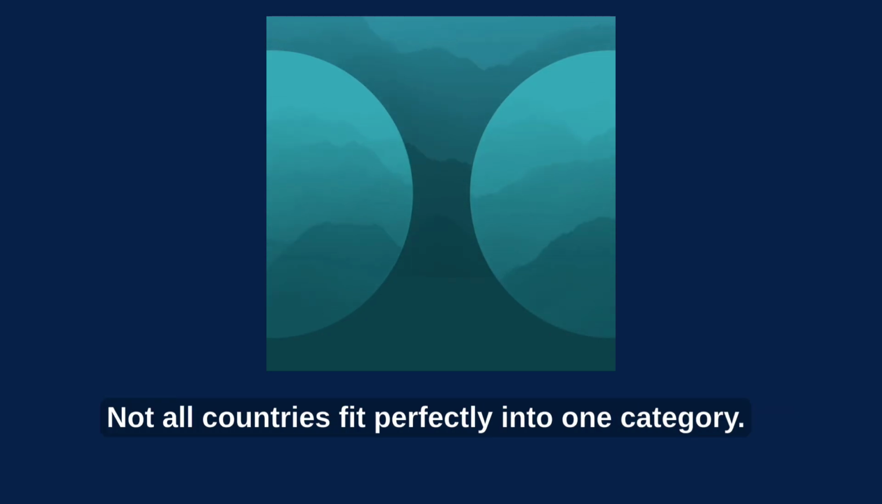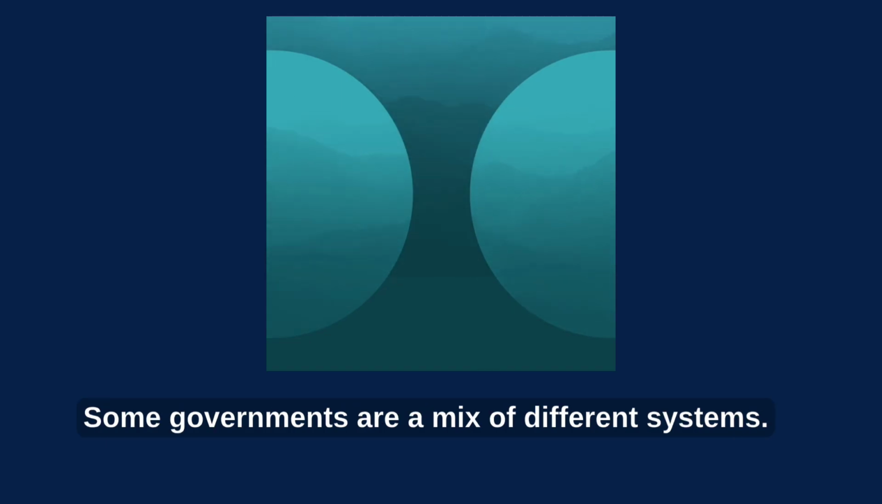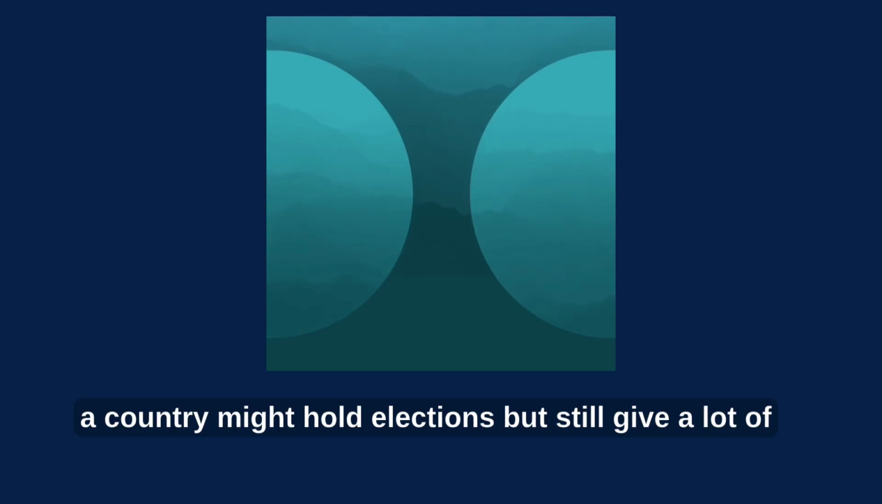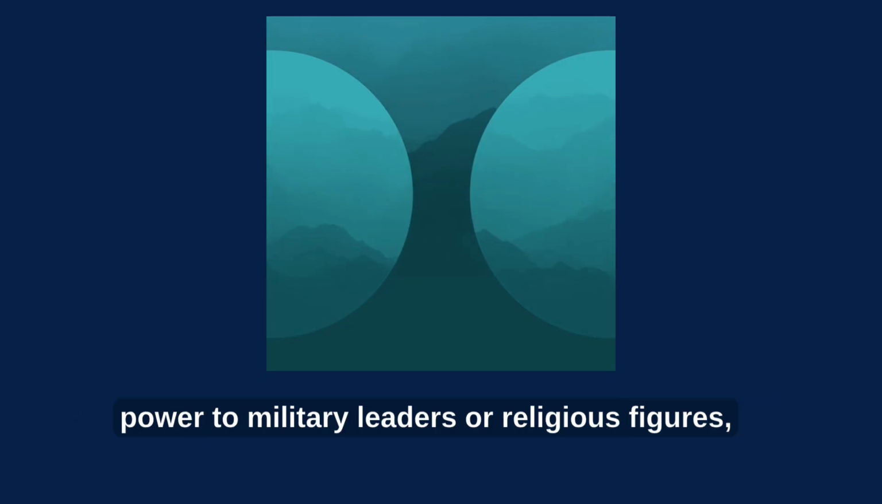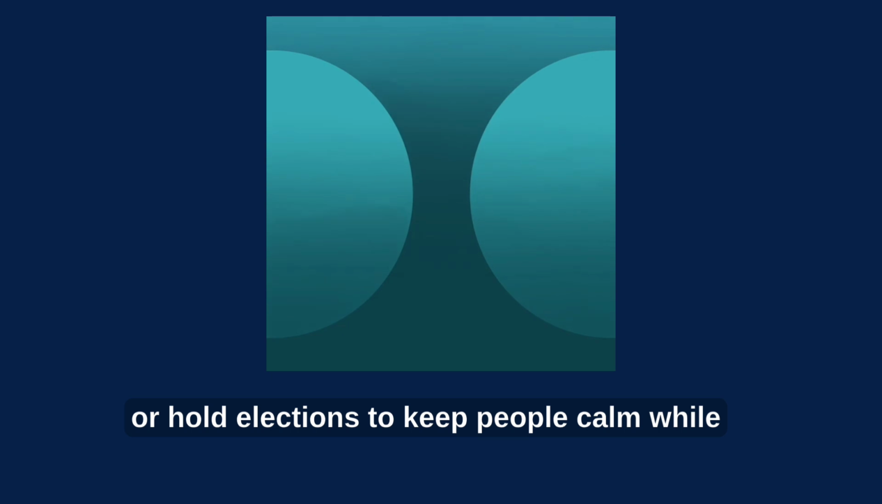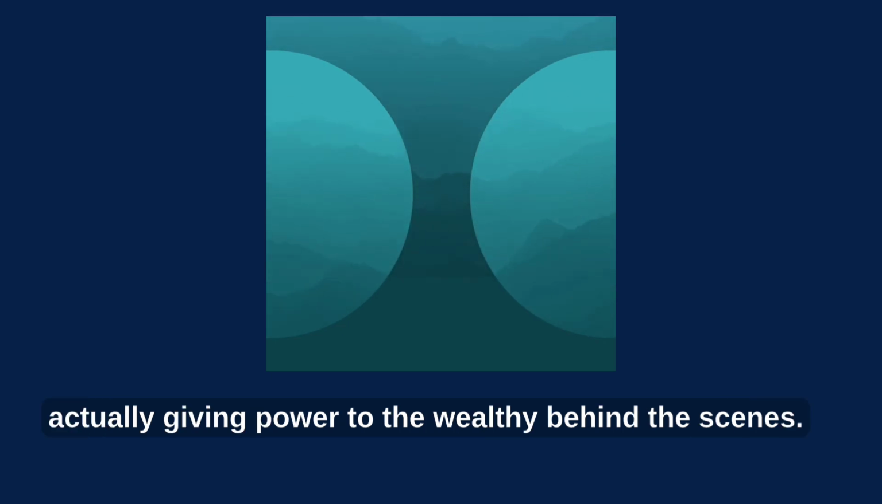Not all countries fit perfectly into one category. Some governments are a mix of different systems. For example, a country might hold elections but still give a lot of power to military leaders or religious figures, or hold elections to keep people calm while actually giving power to the wealthy behind the scenes.